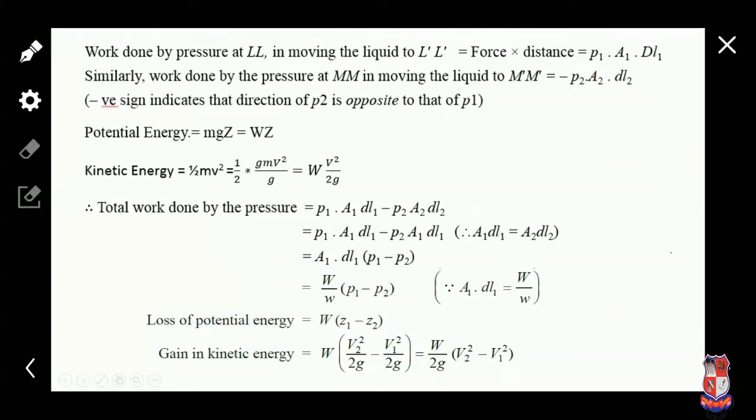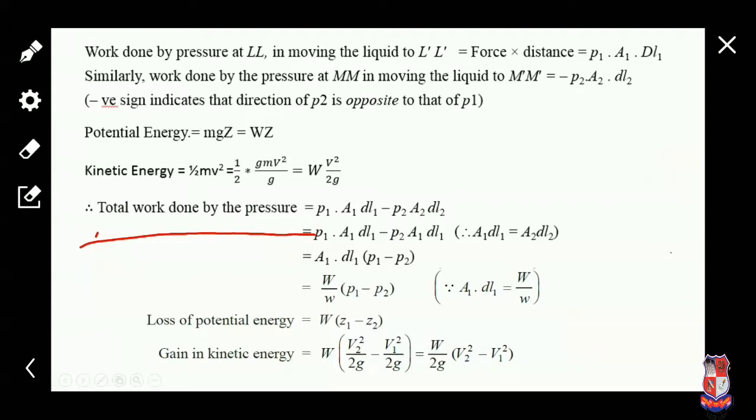Okay, so we can multiply and divide this kinetic energy equation by g. So we get mg v squared upon 2g. So mg, we know that, is weight. So the equation becomes weight into v squared upon 2g.